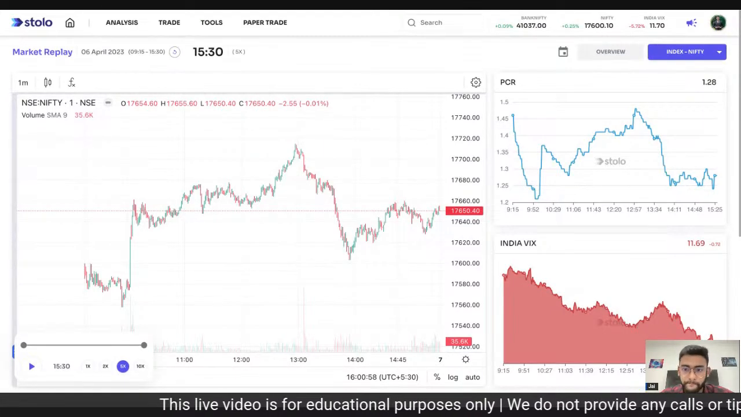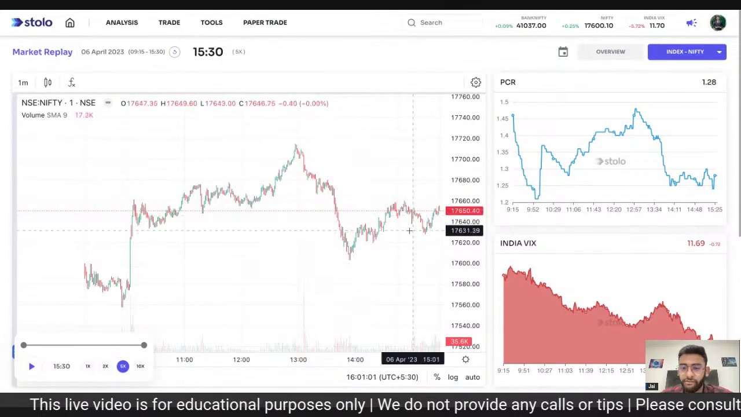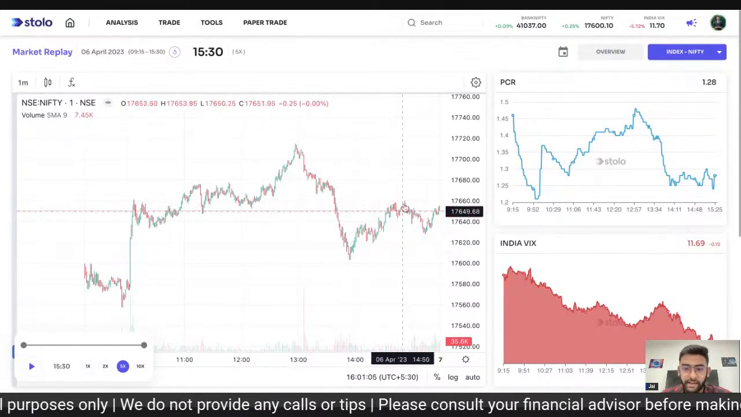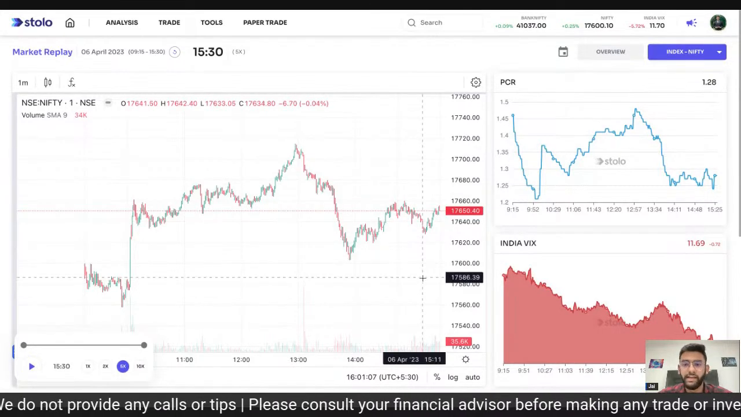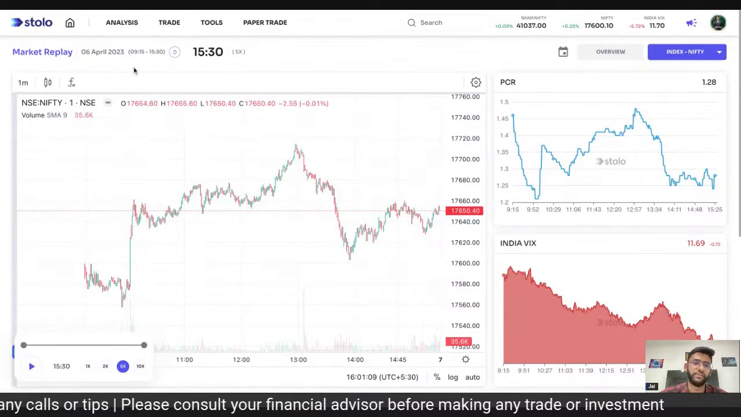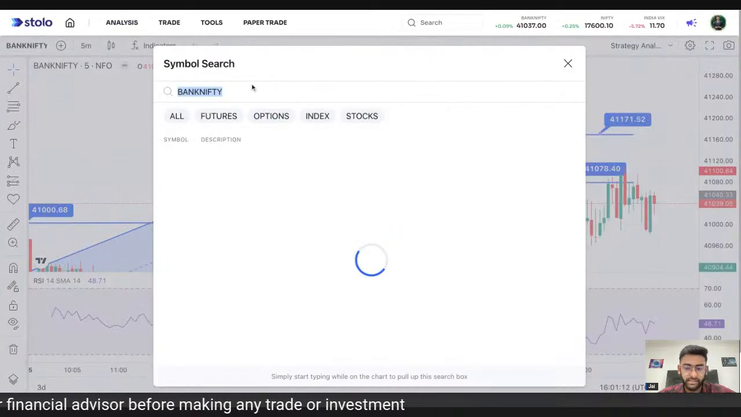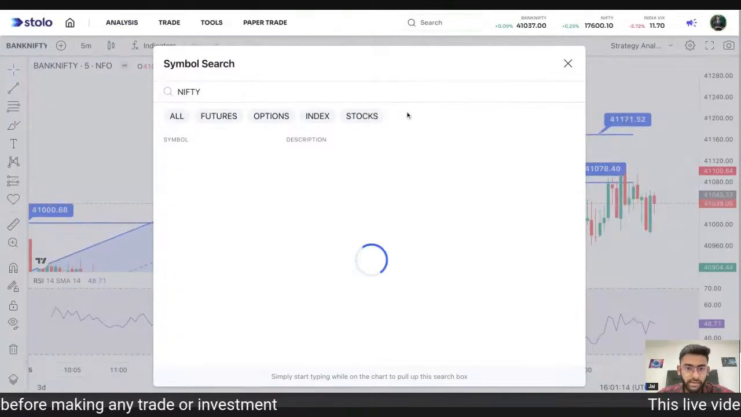So after the downfall, it reached 17,600. That is a 100-point fall, and it consolidated here, right, and ended at 17,650. So if we look at the chart quickly, let me just change this to Nifty.